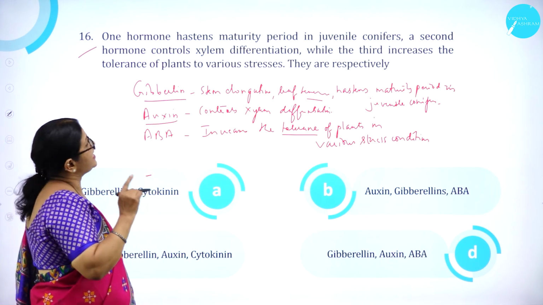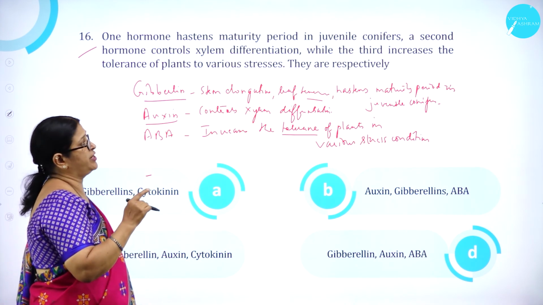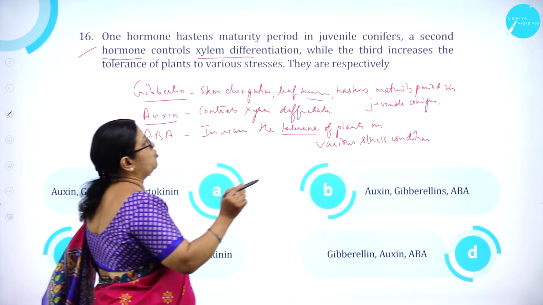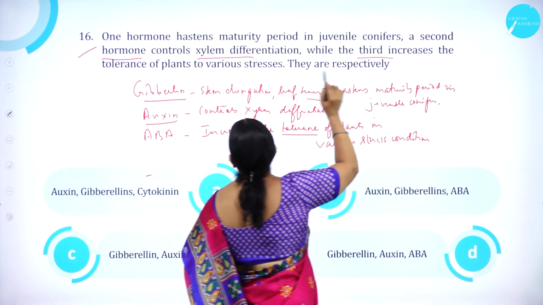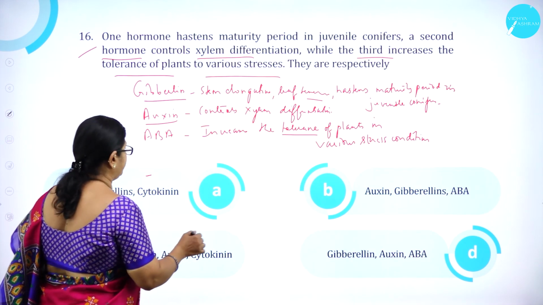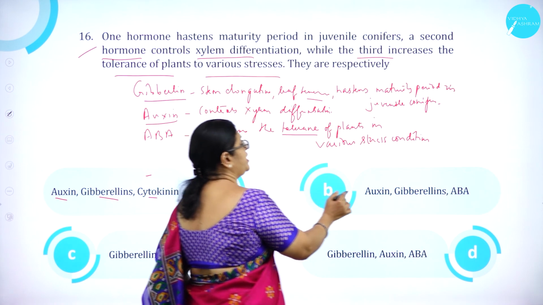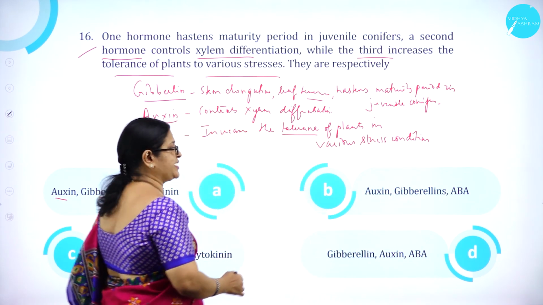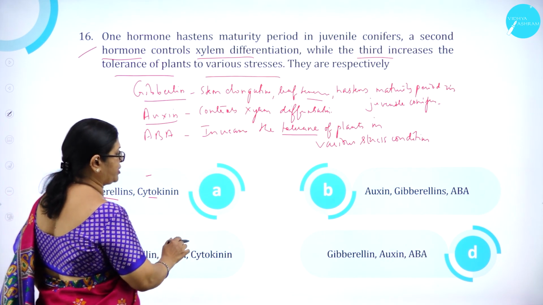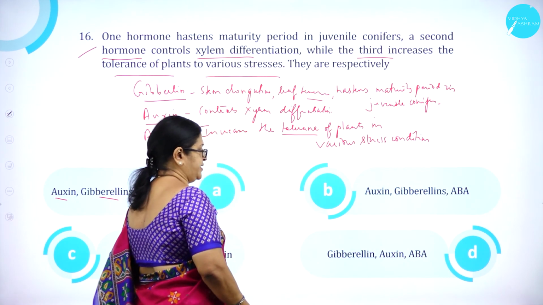One hormone hastens, means fastens, the maturity period in juvenile conifers. A second hormone controls xylem differentiation, while the third increases the tolerance of plants to various stresses. They are respectively: option A, auxin, gibberellin, cytokinin. Option B, auxin, gibberellins and abscisic acid. Option C, gibberellins, auxins and cytokinins. Option D, gibberellin, auxin and abscisic acid.